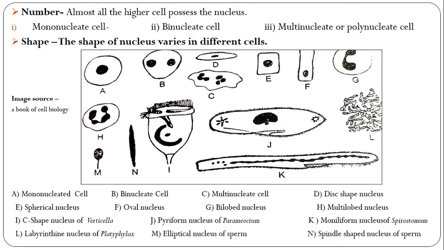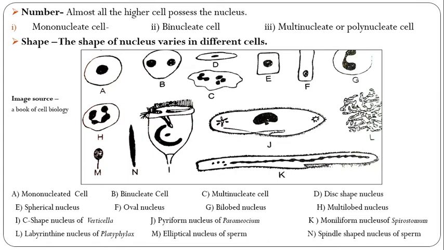Here the different types of cells in the diagram. First is the mononucleated cell, that is a single nucleus. Binucleated, that is two nuclei. C is multinucleated, meaning more than one nucleus. Then D is a disc shaped nucleus.